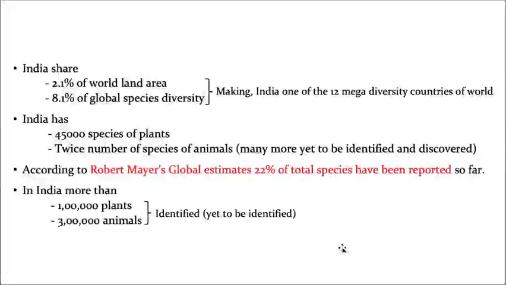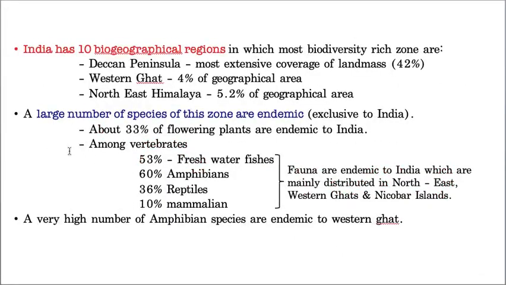Now India has 10 biogeographical regions with good biodiversity, and the most important one is the Deccan Peninsula, a very extensive land mass, 42 percentage of the land mass, whereas Western Ghats is 4 percentage of the geographical area, whereas northeast Himalayas contribute 5.2 percentage. So these are three examples out of 10 biogeographical regions which are very rich in biodiversity.